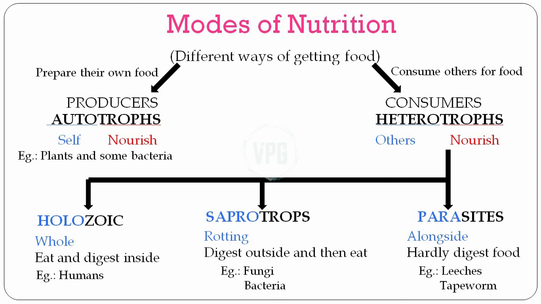Parasites can either live on the surface of their hosts like leeches, or they can live inside of the host as well. For example, tapeworms and roundworms live inside intestines. The word para means alongside, which means eating alongside its host. Another important thing about parasites is that they don't try to kill their host, but they end up harming their hosts.